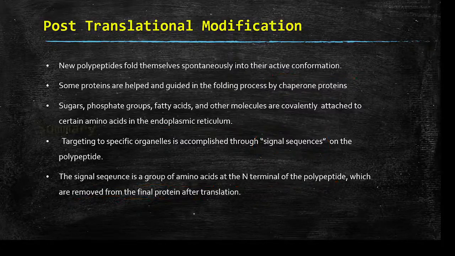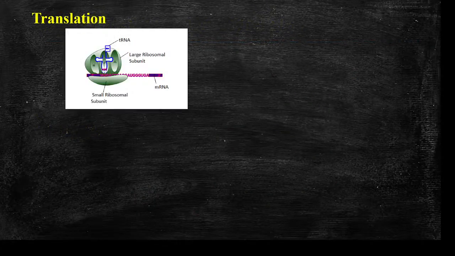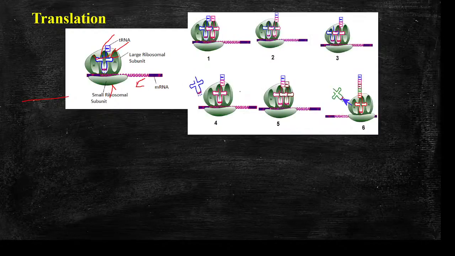Okay, so finally, in summary, translation involves three major steps. That is initiation, where the small ribosomal unit, mRNA, large ribosomal unit, and tRNA will combine. And then the second step is elongation, where the polypeptide chain is elongated.